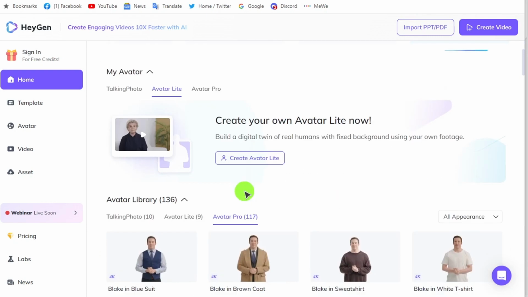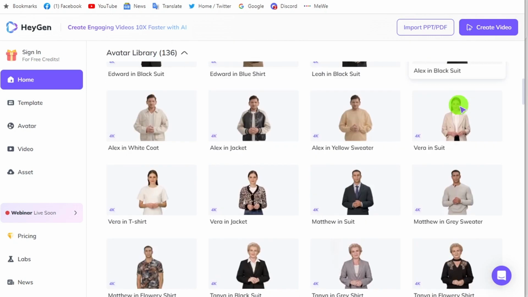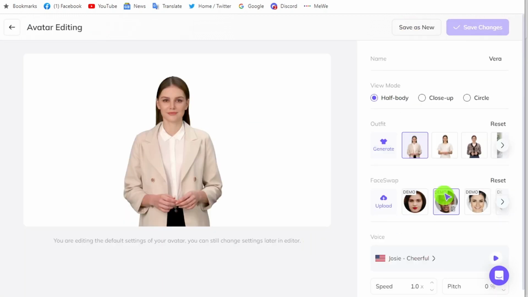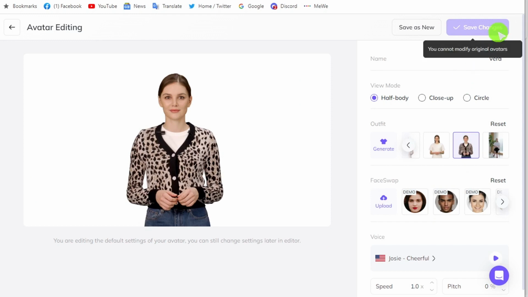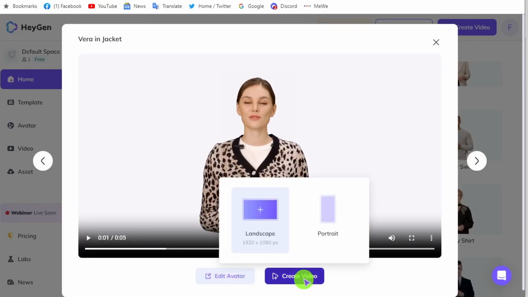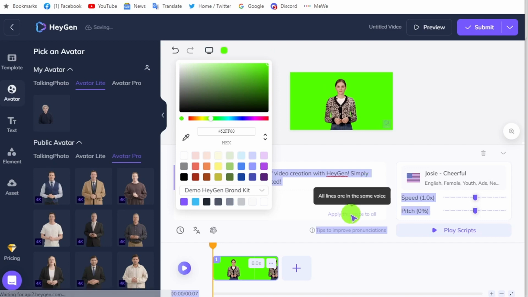You will find a range of human-like avatars. Choose one and customize it. You can even swap the face and upload your own. After editing, click Save as New. Select your customized avatar and click Create Video.